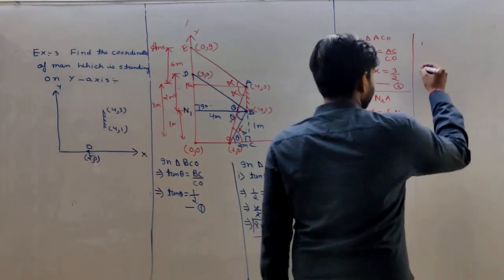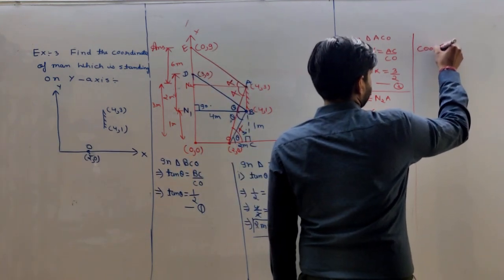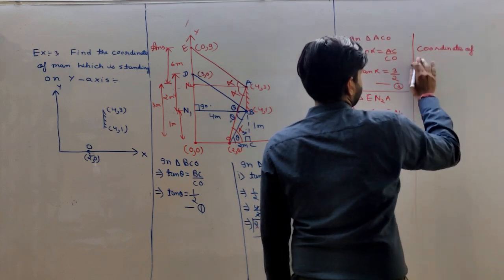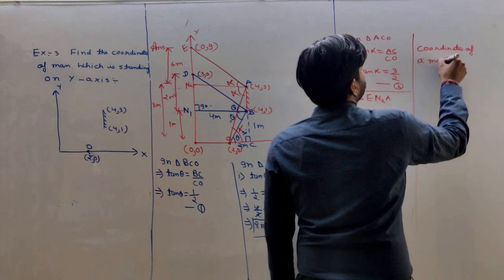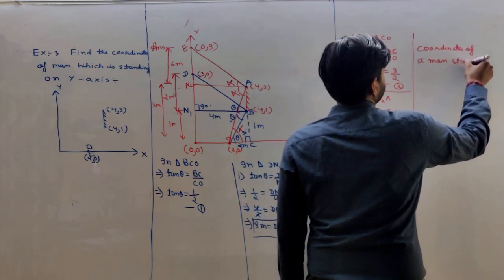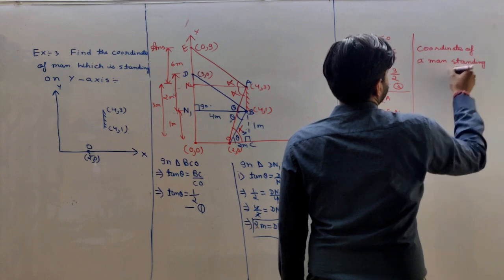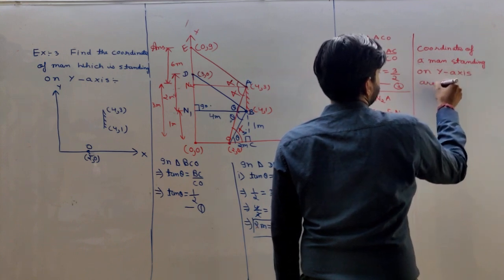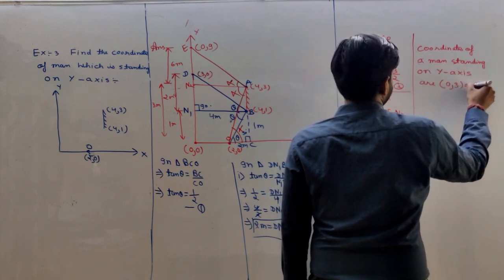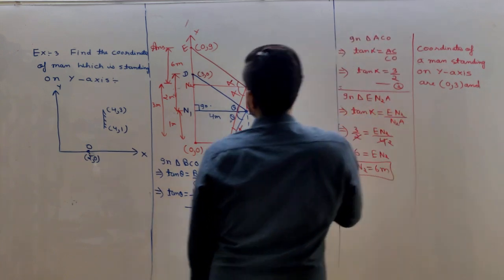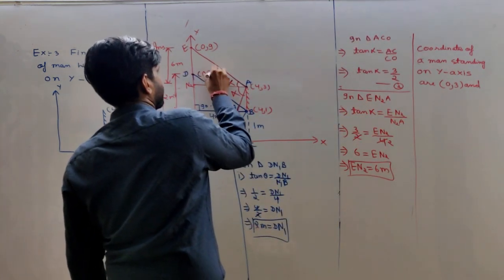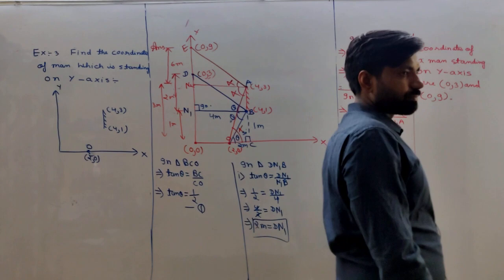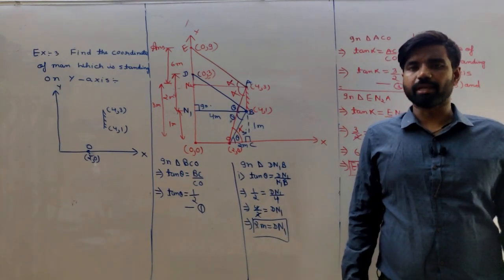So the coordinates of the man standing on the y-axis are (0, 3) and (0, 9). Okay students, understand? Okay, thank you.